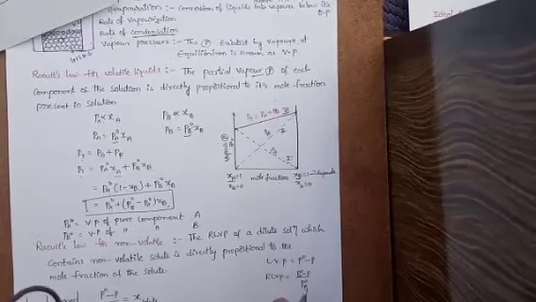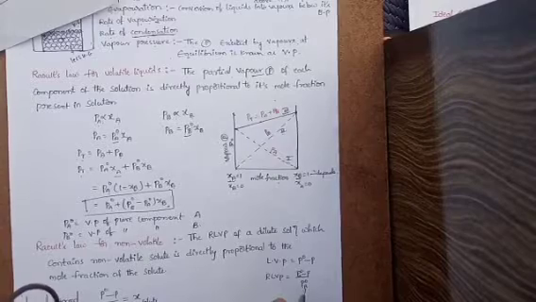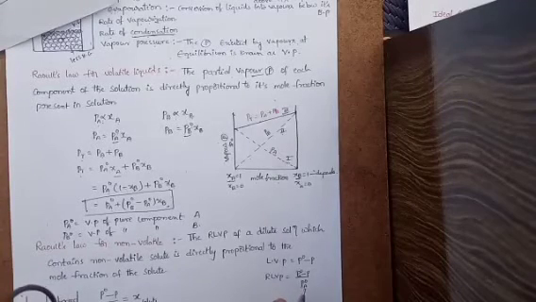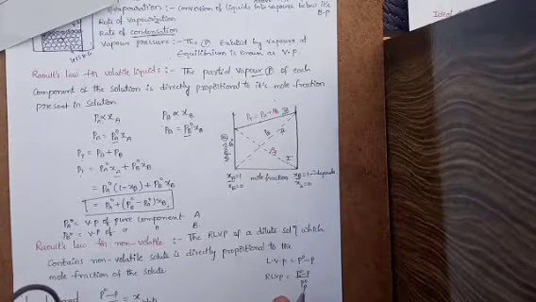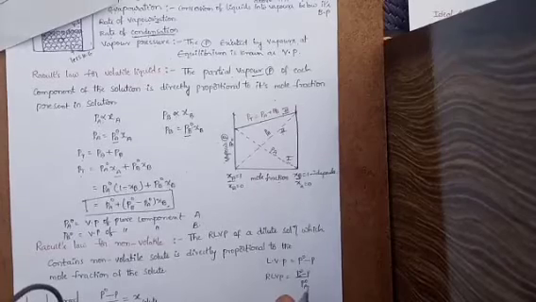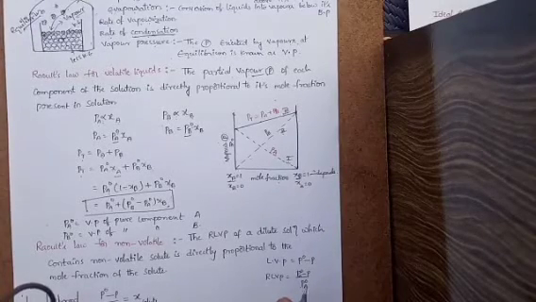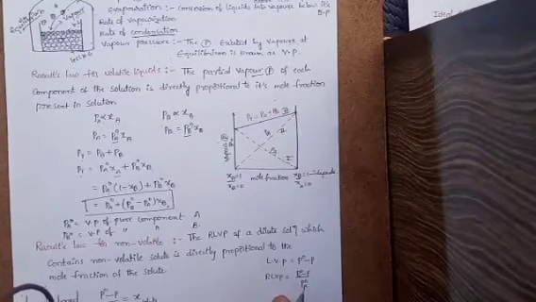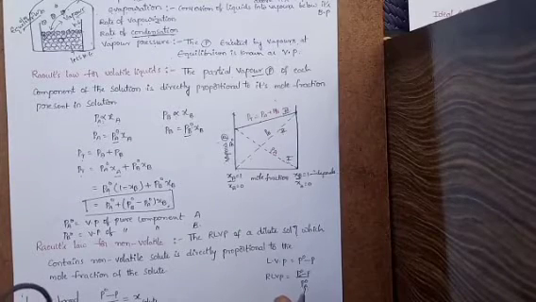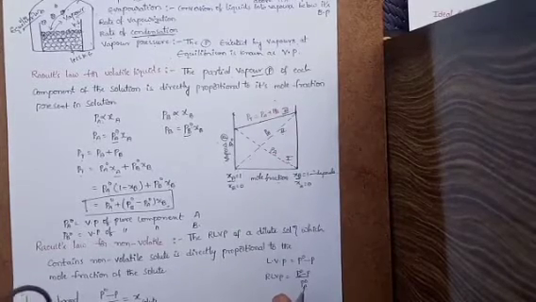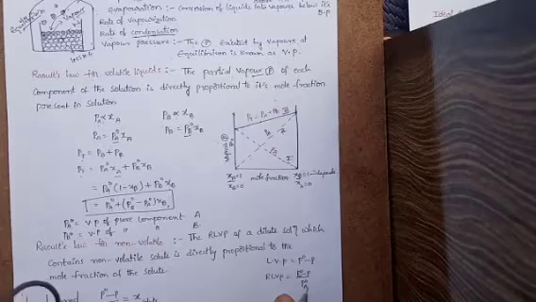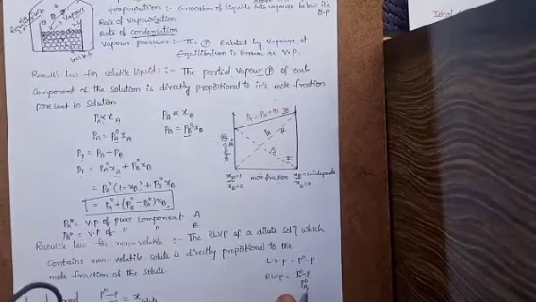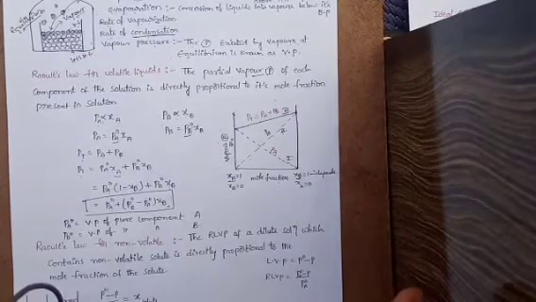And one more is, this Raoult's law is applicable for only solutions which contain volatile liquids. And one more is, in Raoult's law the solute neither associates nor dissociates with solvent molecules.